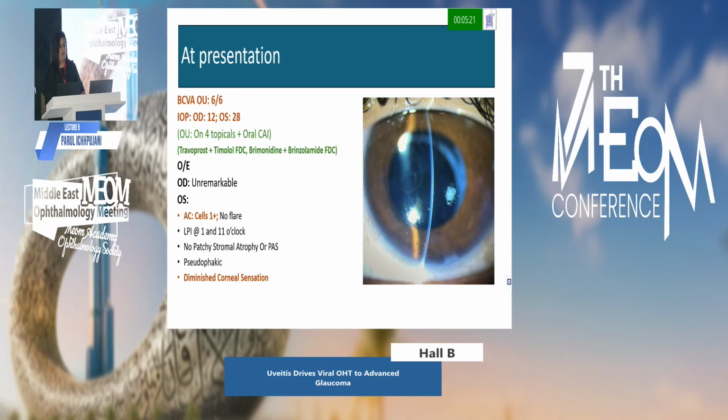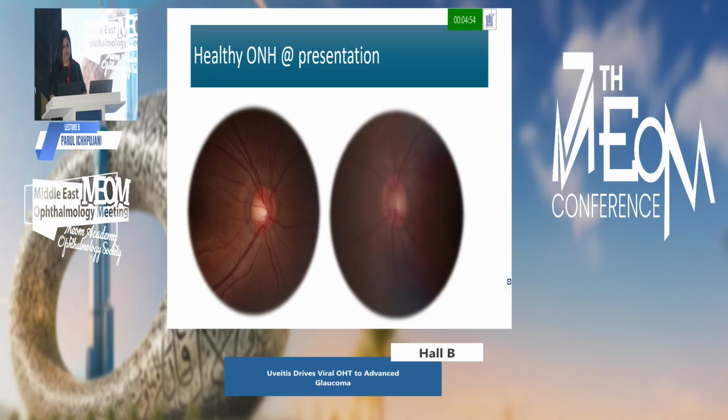The left eye had a pressure of 28 and both the eyes were on 4 topicals with an oral carbonic anhydrase inhibitor. The right eye was unremarkable. The left eye showed an AC reaction of 1+. There was no flare. There was a patent iridotomy. There was no patchy stromal atrophy or any peripheral anterior synechiae. The patient was pseudophakic, as I mentioned, and we noted that the patient had diminished corneal sensation.